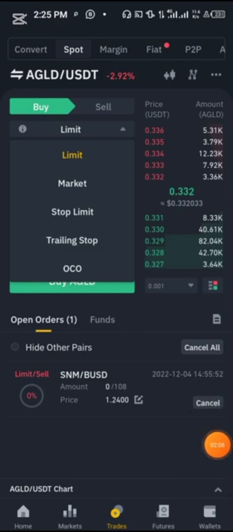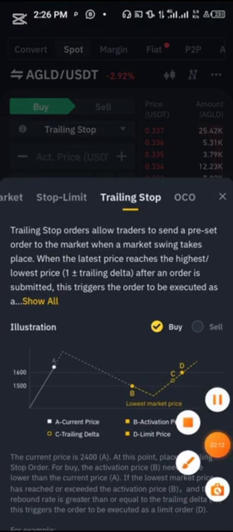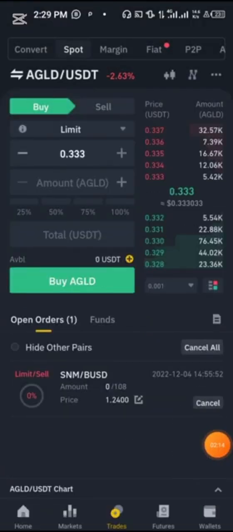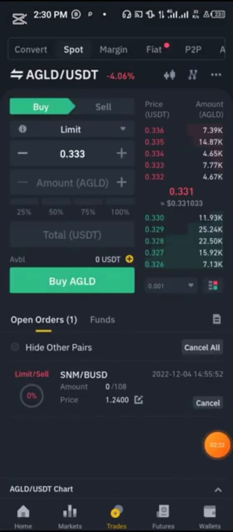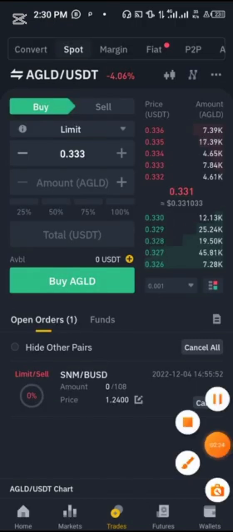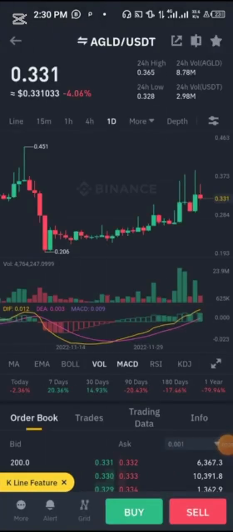Then stop limit means, or maybe I'll explain that in the subsequent video, because you're going to be making use of limit and market and maybe probably trailing stop. Okay, so let me explain what this means. Now let's go to the market right here. So let's go back to the chart. You can get to the chart from here. All right. So let's click there.